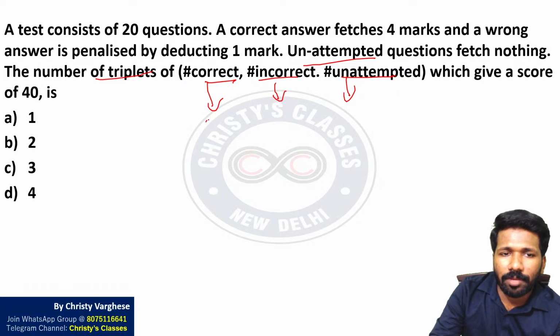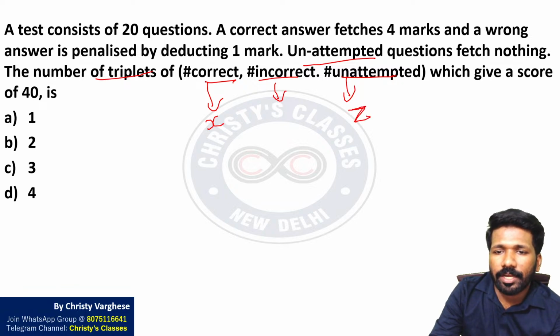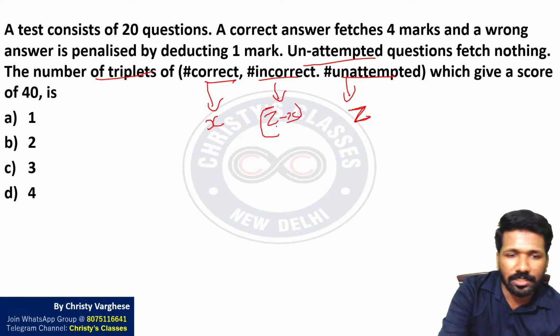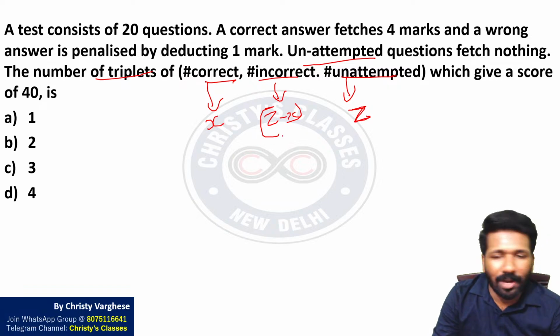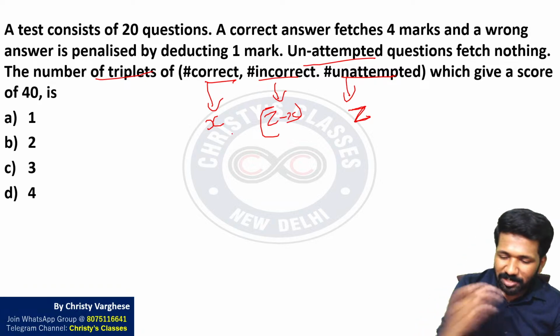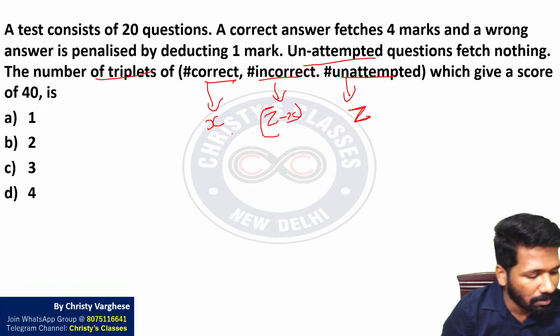So I will assume let x be the number of correct answers and z be the number of unattempted answers. So incorrect answers will be z minus x, right? All of you understood? To limit the number of unknowns, I am taking x and z only. You can also take x, y, z, but that will increase the number of unknowns and make the equation more complicated.